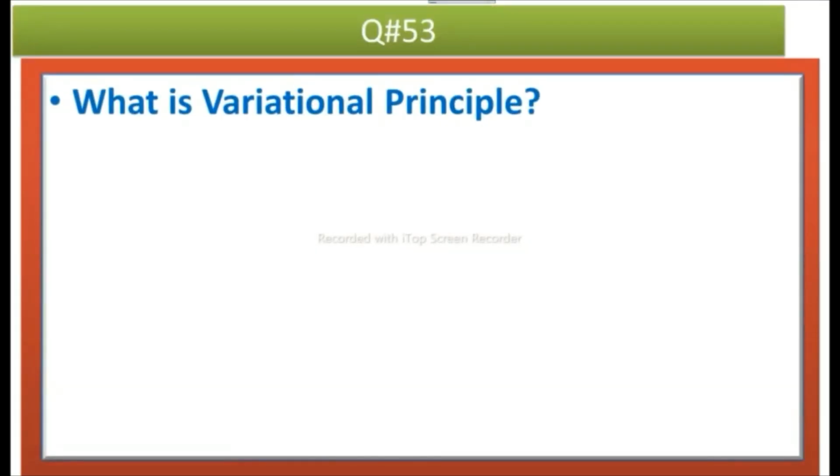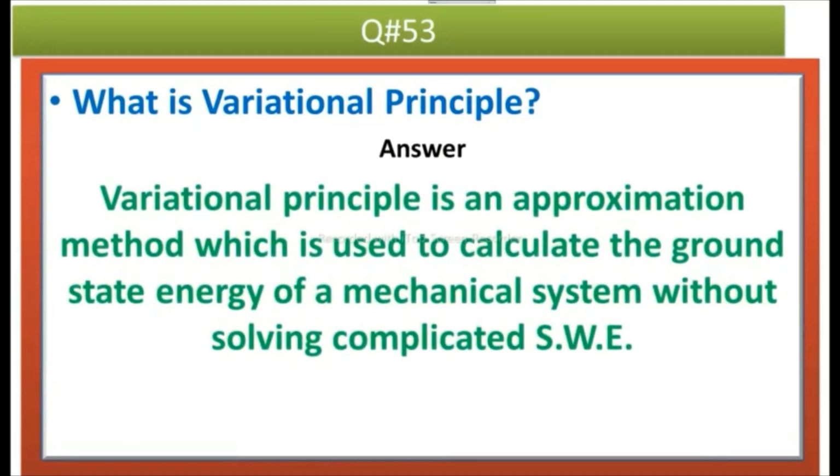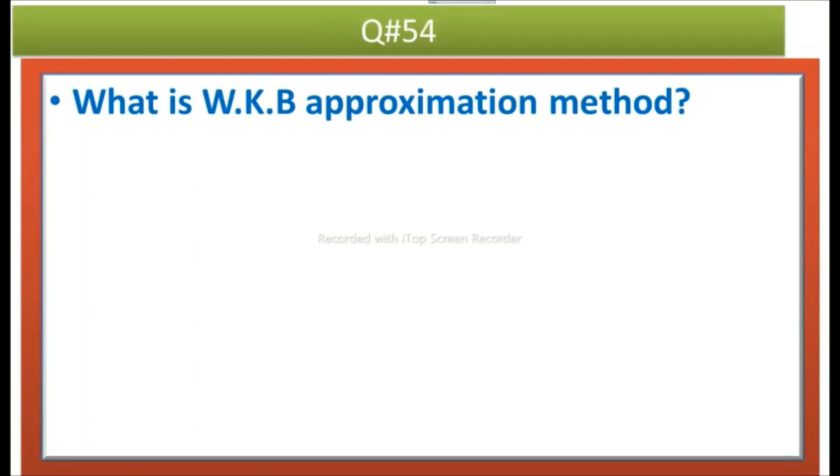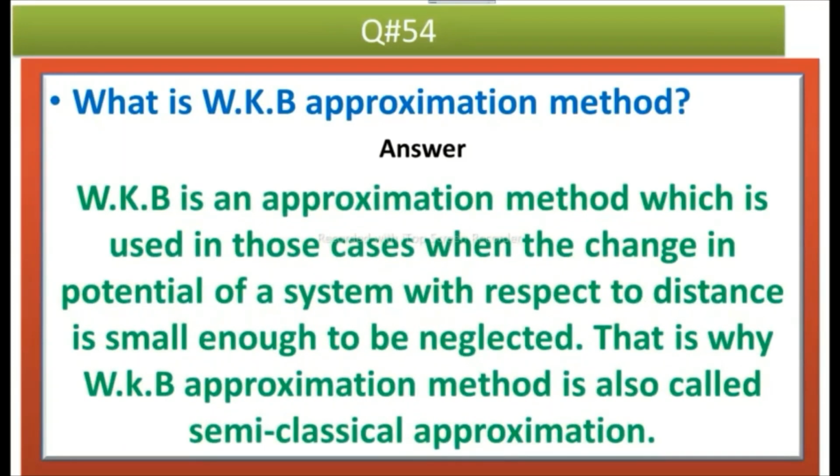The next question is, what is variational principle? Answer is, variational principle is an approximation method which is used to calculate the ground state energy of a mechanical system without solving complicated Schrodinger wave equation. The next question is, what is WKB approximation method? Answer is, WKB approximation method is used in those cases when the change in potential of a system with respect to distance is small enough to be neglected. That is why WKB approximation method is also called semi-classical approximation.